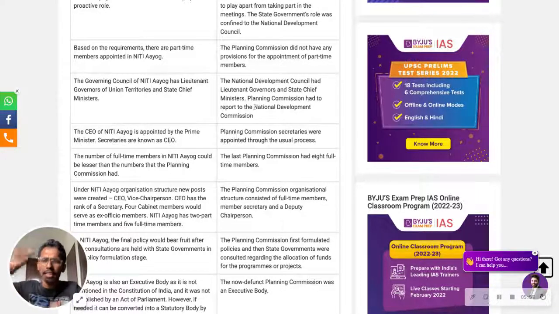Don't confuse them. In NITI Aayog, we have lieutenant governors whose consent was required. Whereas in the Planning Commission we also had lieutenant governors, but the main point here is that they had to report to the NDC, whereas here it is not required.